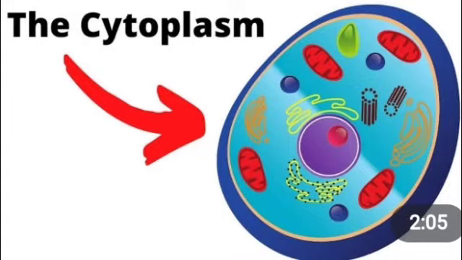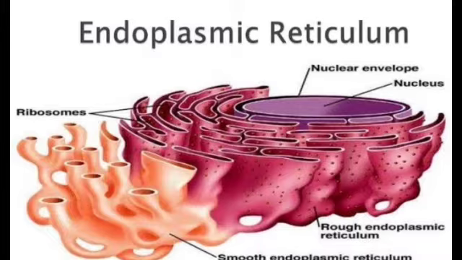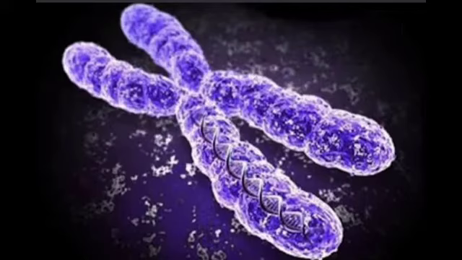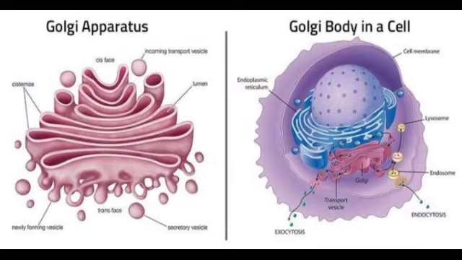Cytoplasm, jelly-like fluid in which the components of the cell float and move. Second one, endoplasmic reticulum, folded membranes that transport materials through the cell. Chromosome, one of 46 thread-like strands made of DNA that contains the instructions needed to make the cell work. Golgi apparatus, processes proteins for use inside or release from the cell.